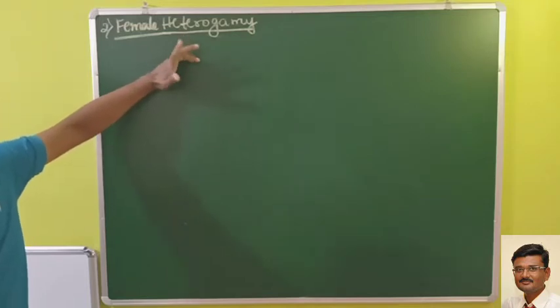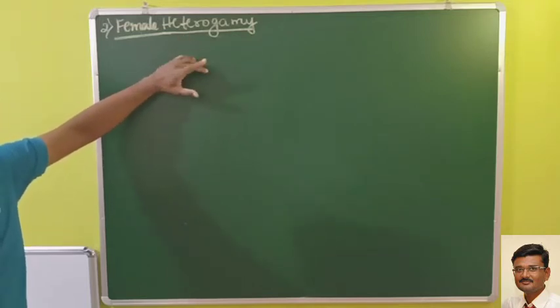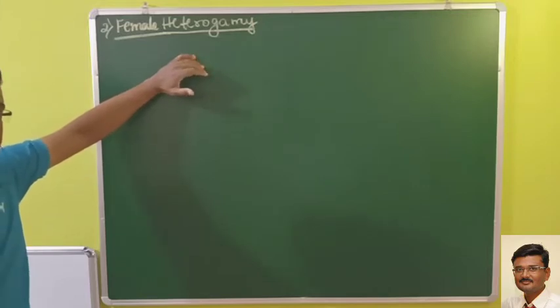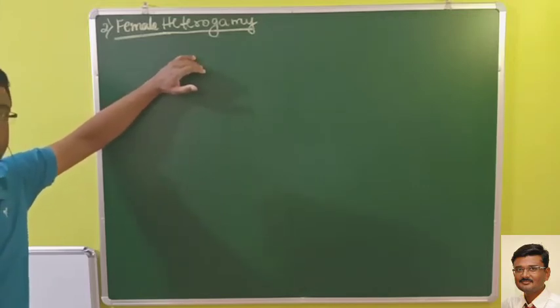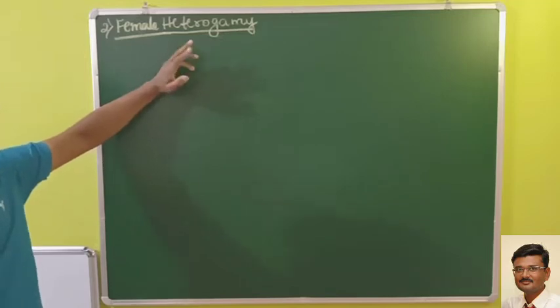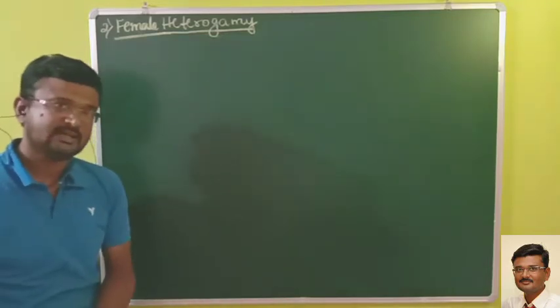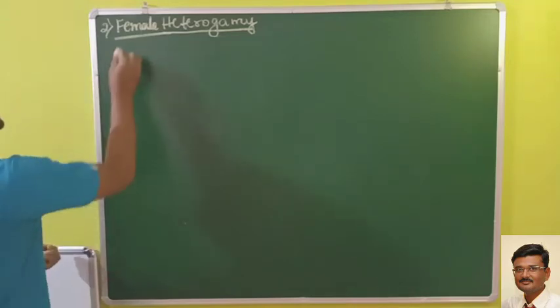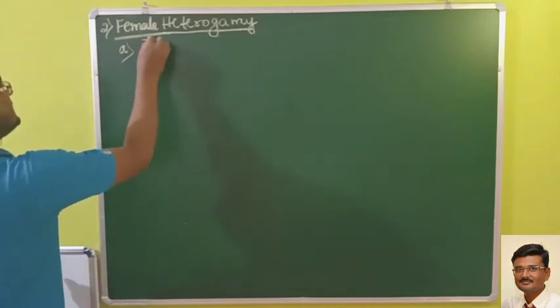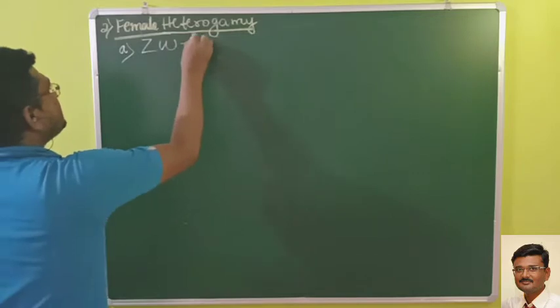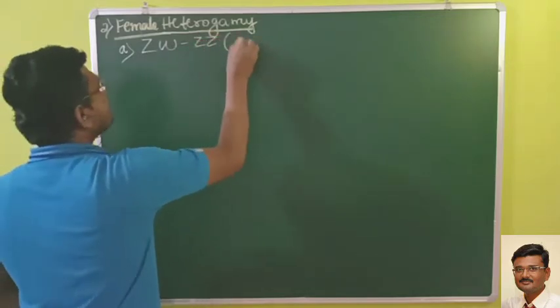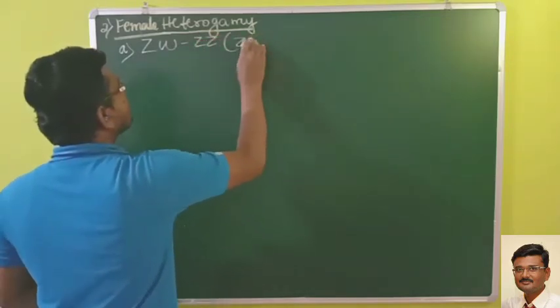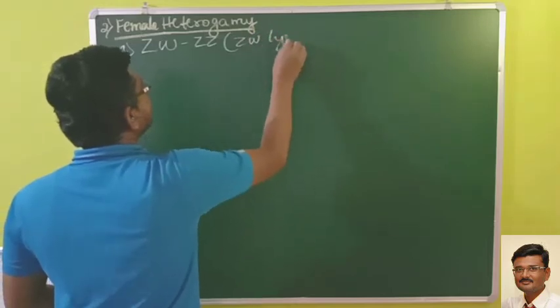So here instead of males, the males will be homogametic, they will produce similar types of gametes, but the females will be heterogametic. As we saw in male heterogamy, here females will be producing two different types of gametes. Let us see what those are. So the first one we will be studying is the ZW-ZZ type.